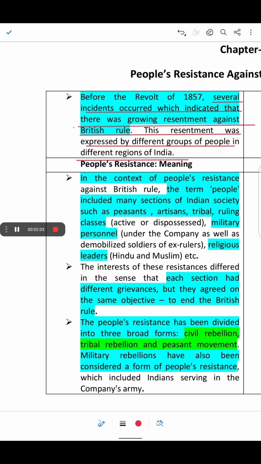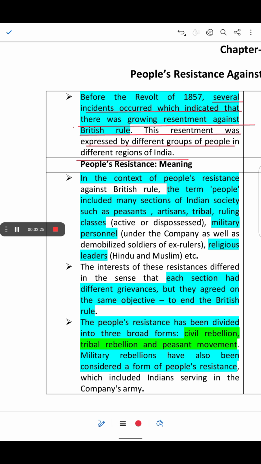A few examples of civil rebellion were the revolt of the Raja of Vijayanagaram in 1794, the Polygar rebellion in Tamil Nadu, the revolt of Velu Thampi in Travancore, and the Wahhabi movement. All those were examples of the civil rebellion.